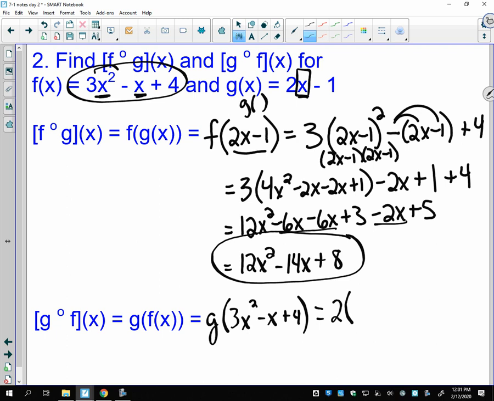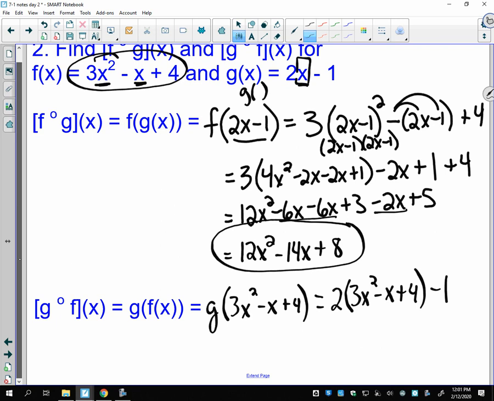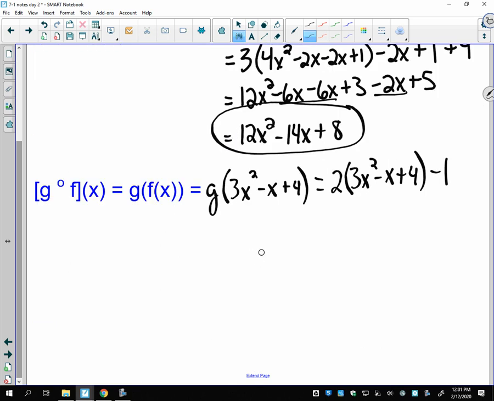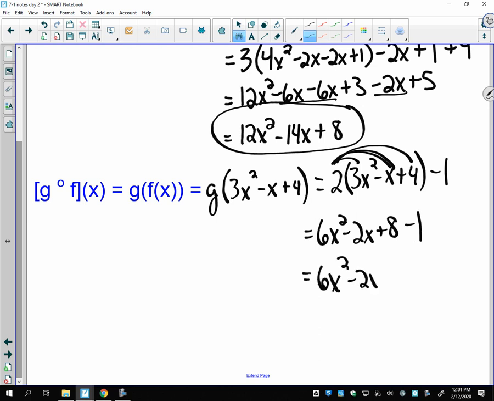So all I'm going to do is replace that x with all of this, which is 3x squared minus x plus 4, minus 1. This way, when you go this way on this problem, it's not as much work, right? We don't have to FOIL anything. We just have to distribute. So I get 6x squared minus 2x plus 8 minus 1. So the only thing I can do is the 8 minus 1, which is 7. And notice they aren't the same answer because it matters the order that we do this in. Okay, that's called function composition.